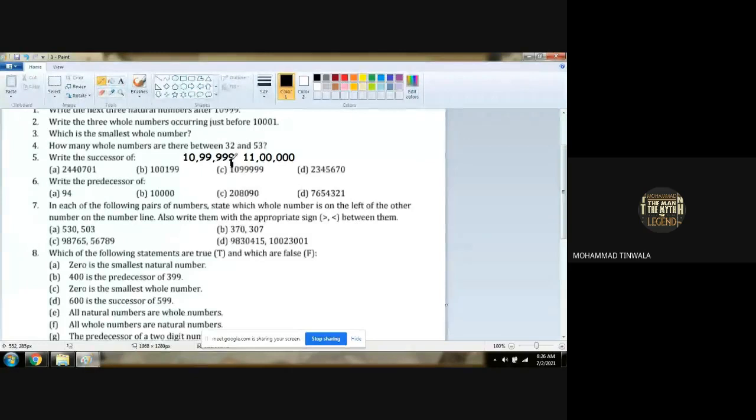Add to the last digit: every 9 will be converted to 10, so 0 will be here, and the 0 here, what will come? 1 from the 10. So this 0 plus 1 will be 1, and 1 will be as it is, so it will be converted to 11 lakh. What will be the next number?